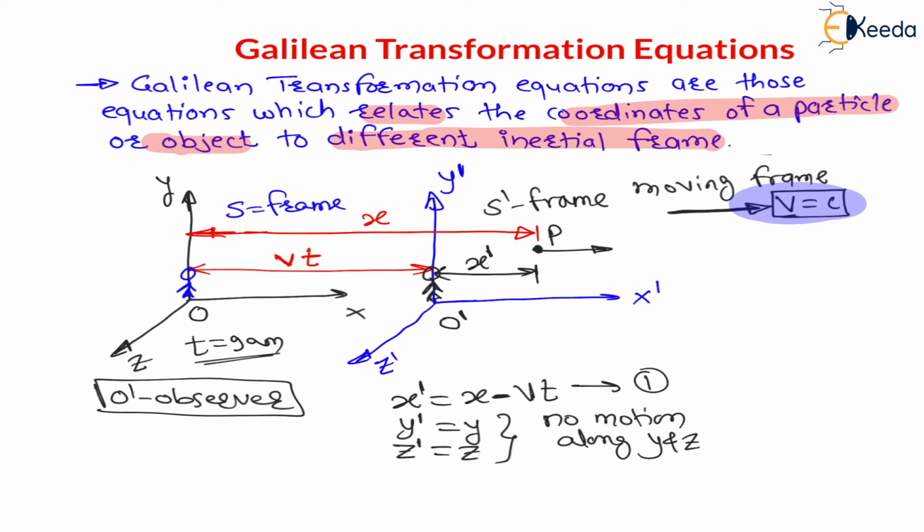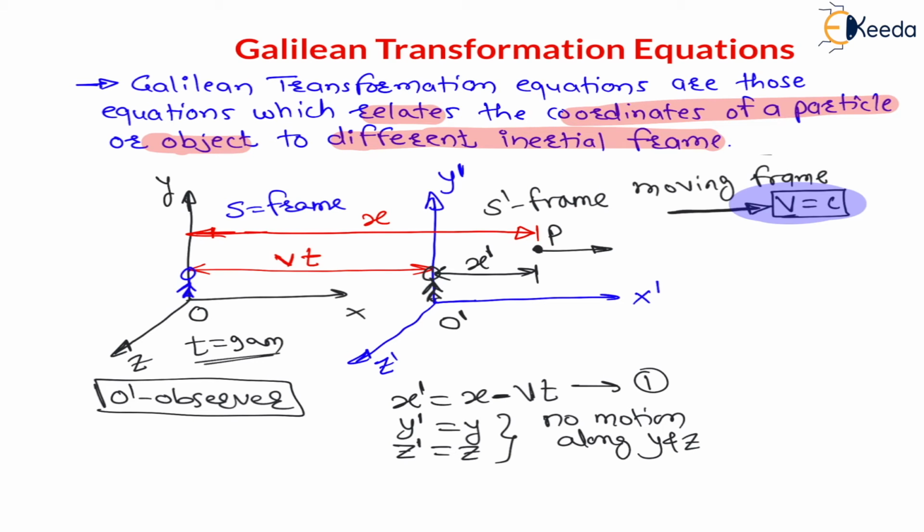Means from O it is x distance, and from O dash it is x dash distance. Now if time is 1 hour, means change in time is 1 hour. Therefore, what will be after 1 hour? What will be the time for this O? It is 10 a.m. And as well as for this O dash, the time is same. The person sitting at home as well as the person sitting in the car will see the same time, right?